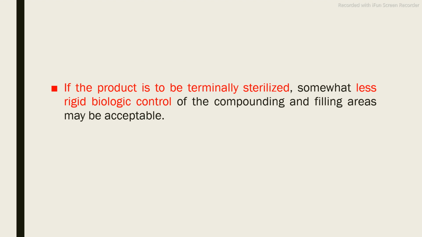And if terminal sterilization is not possible, meaning your drug is temperature sensitive and you are not allowed to sterilize using autoclaving, because in autoclaving your drug is exposed to 121 degrees Celsius for 20 minutes at 15 lbs pressure. At that temperature and pressure your product may get degraded because of the high temperature. So in that case, utmost care must be taken while preparing this type of injection. If your product is temperature sensitive, then you have to maintain high quality standards while preparing the injections.